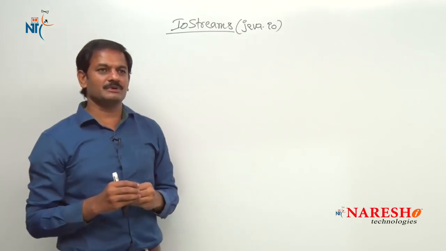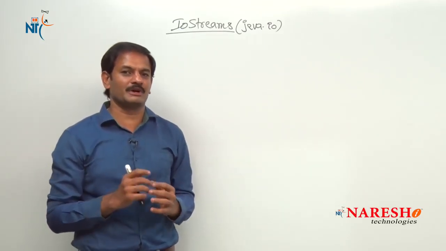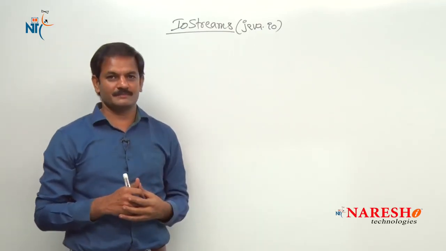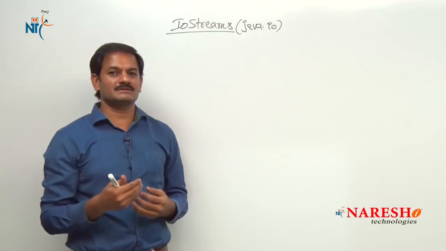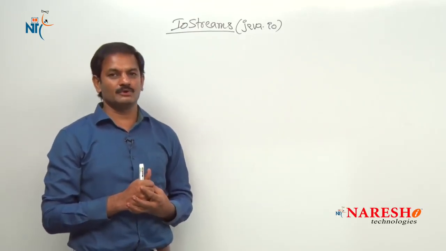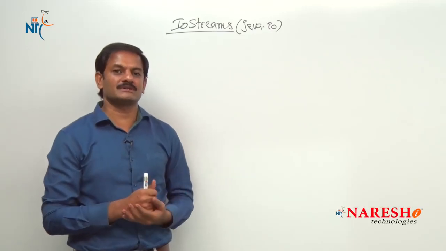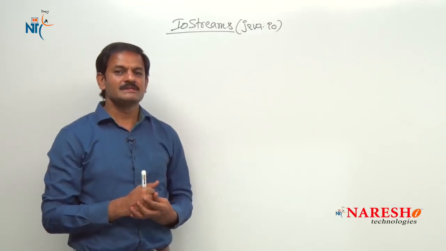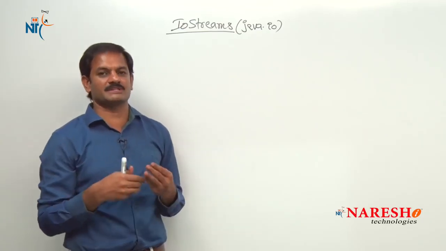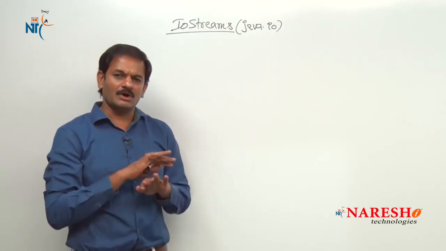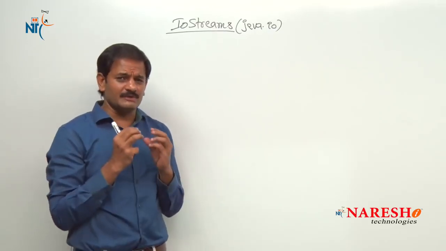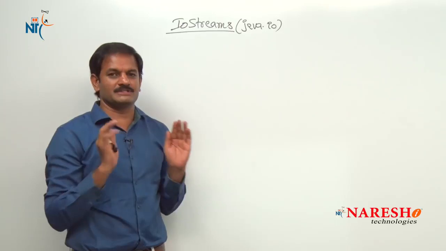Now let me try to understand one important confusing point here. I am calling this chapter the IO streams chapter. Some other authors, faculties and lecturers call this chapter file IO. Some other faculties call it file handling. Some textbooks refer to it as IO streams, some as file IO, some as file handling. All are correct. There is no mistake. Don't get confused. So the IO streams heading is the full-fledged one.